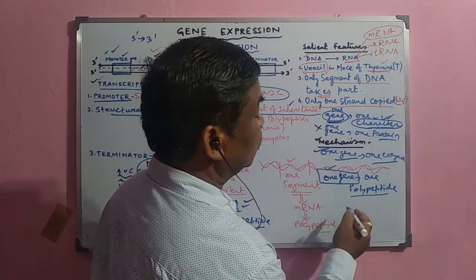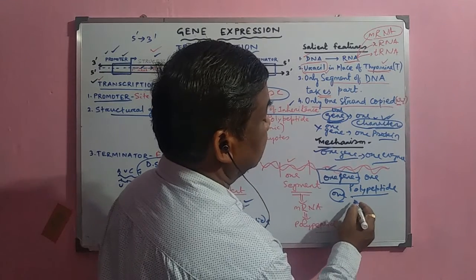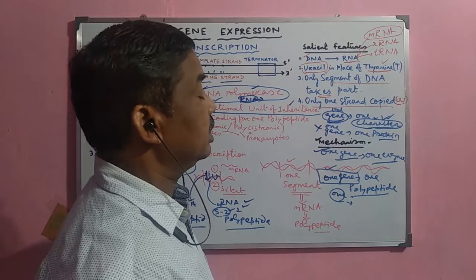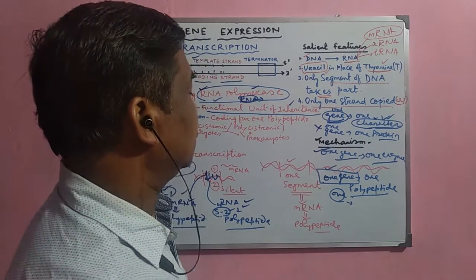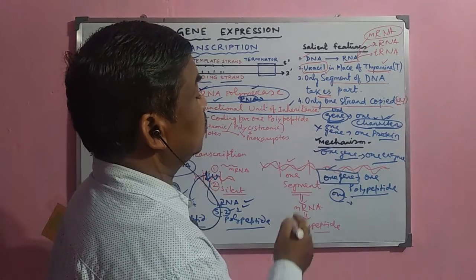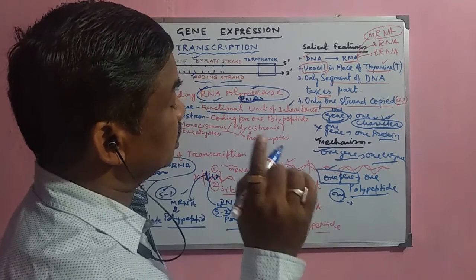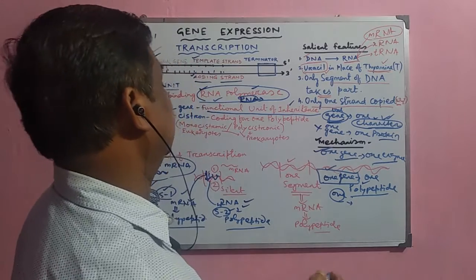There are many polypeptide chains formed by different mRNAs, and they join together to form a complex protein. That is why protein and enzyme are complex molecules. So one gene cannot synthesize one enzyme, protein or character, but one gene can only synthesize one polypeptide chain.